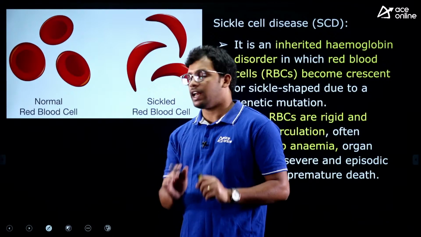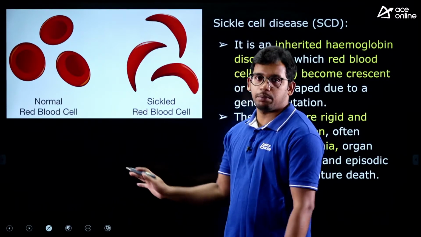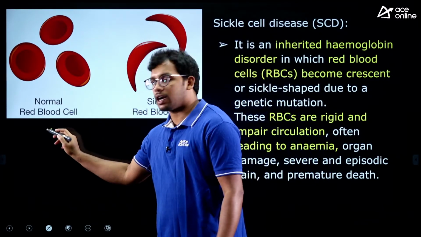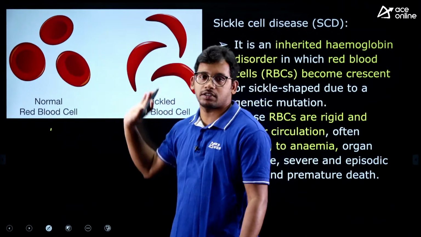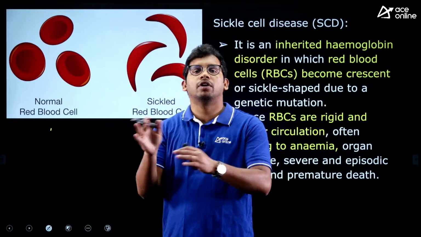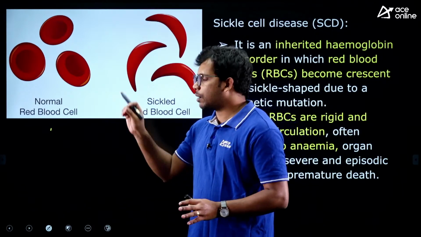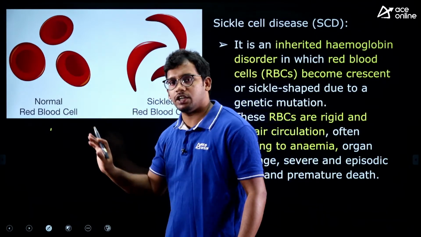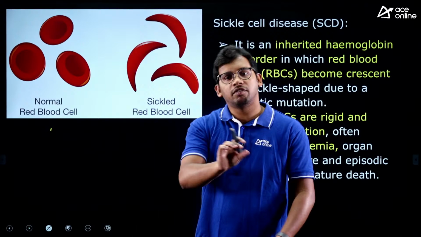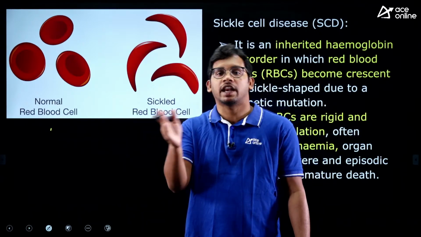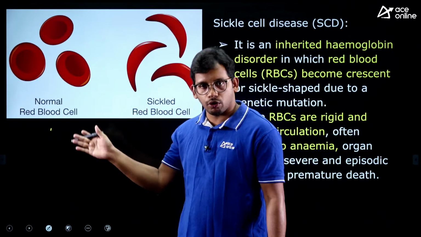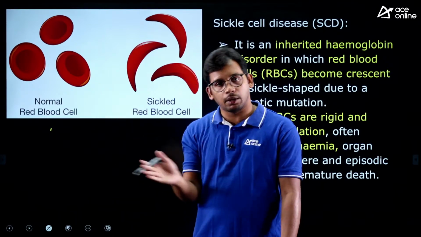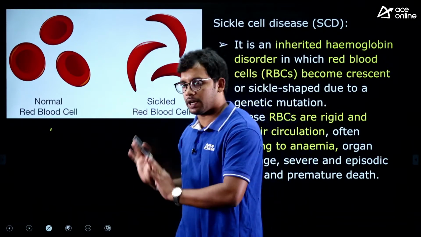First, let's understand what actually sickle cell disease or sickle cell anemia is. You all know our blood has RBC, red blood cells, and white blood cells. In the normal condition, the shape of RBC is like this, and the blood will flow in a normal manner. With this normal shape, the blood will flow properly and oxygen is carried by hemoglobin, through RBC in the blood, to all the organs in the normal case, right?